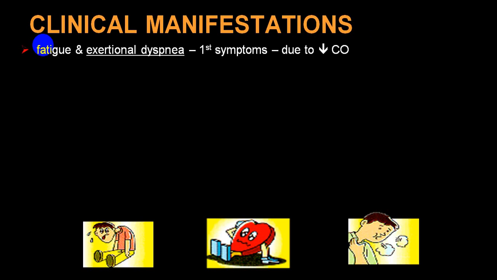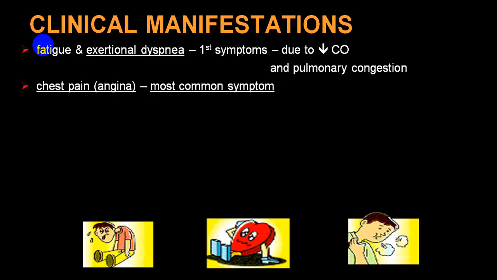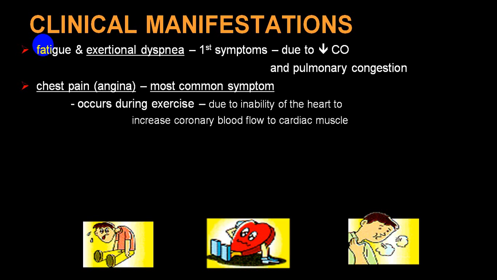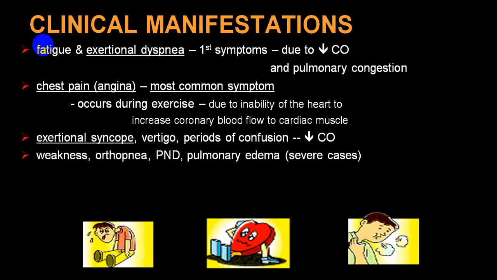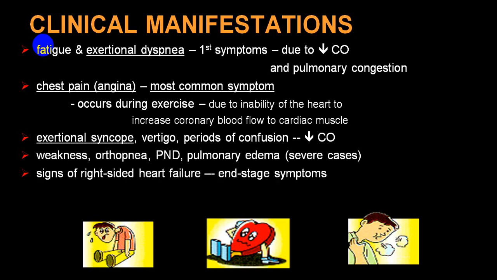So symptoms and signs of failure: fatigue and exertional dyspnea, which is due to decreased cardiac output and pulmonary congestion. Chest pain, we already explained, is because of increased demand and decreased supply, a mismatch. Exertional dyspnea is because of decreased cardiac output, and the person even gets exertional syncopal episodes. Sometimes they also complain of dizziness or vertigo. Weakness, orthopnea, PND, pulmonary edema symptoms and signs will be present in a severe variety.